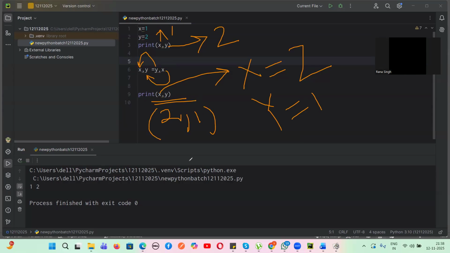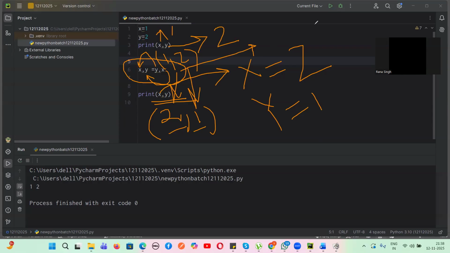Is the value reversed? First the x value was 1, y value was 2. Now the x value is 2 and y value is 1. Is the value swapped or not? Yes, it is swapped. This is called swapping of numbers. If it were Java, we would have to use a temp variable and assign the values. All those things we are not doing here. Just x comma y equals y comma x, and these values are reversed.